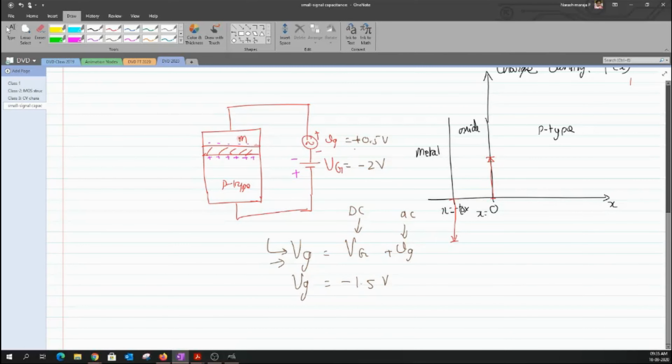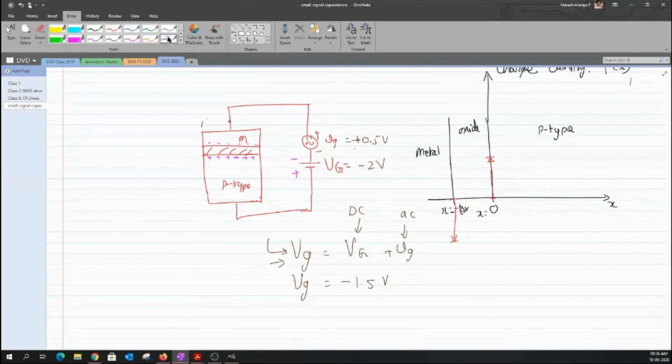It means that effectively I have reduced my potential across the gate. Instead of applying minus 2 volt, I've reduced the voltage from minus 2 volt to minus 1.5 volt. How does this impact my charge distribution? Will my charge grow in height, or does it decrease? Decreases, obviously.